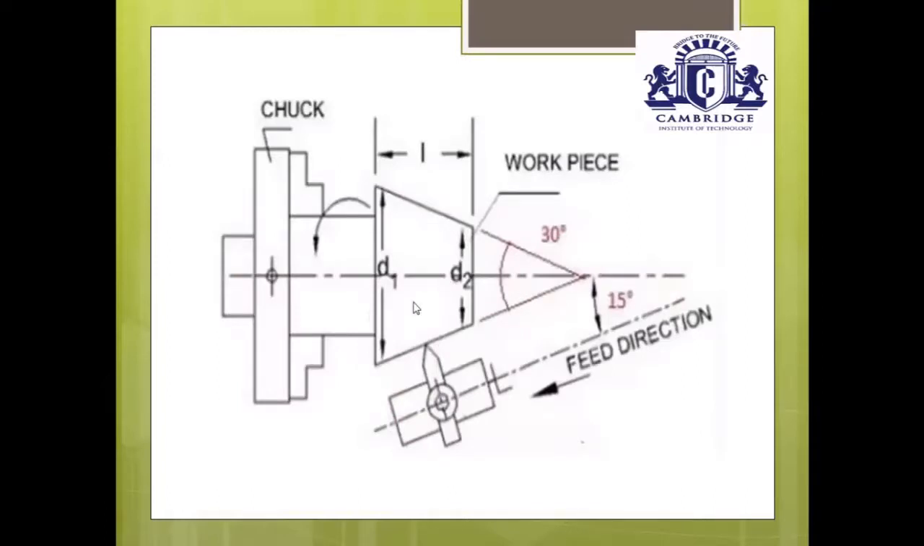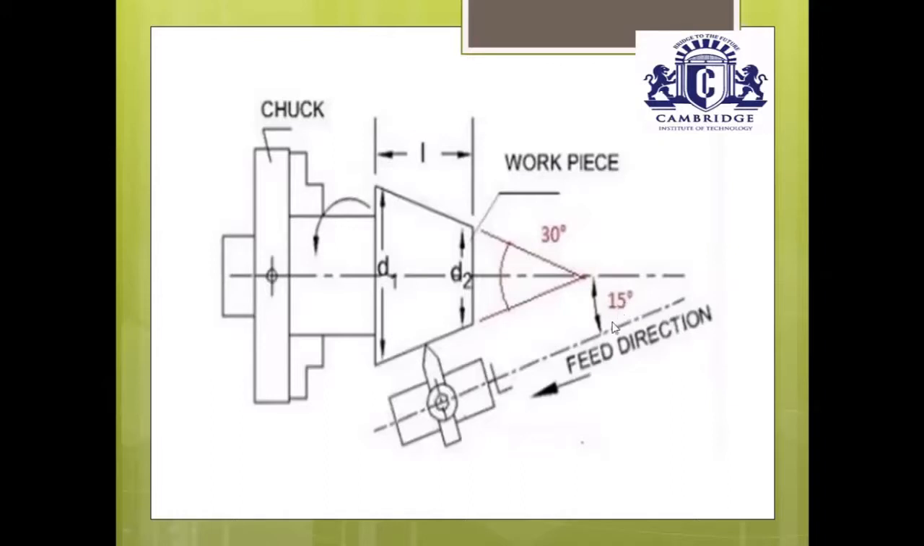This is also taper turning by swiveling the compound tool rest. Here they have calculated the taper angle alpha equal to 15 degrees by using the formula alpha equals tan inverse of bigger diameter D1 minus smaller diameter D2 divided by 2 into length of the taper.